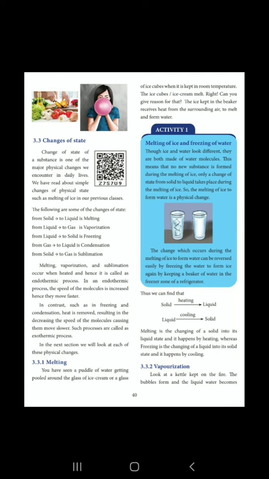Melting, vaporization, and sublimation occur when heated, and hence it is called an endothermic process. In an endothermic process, the speed of the molecules is increased, hence they move faster. In contrast, in freezing and condensation, heat is removed, decreasing the speed of the molecules, causing them to move slower. Such processes are called exothermic processes. Where heat is added, it is an endothermic process. Where heat is removed is called an exothermic process. In the next section, we will look at each of these physical changes.